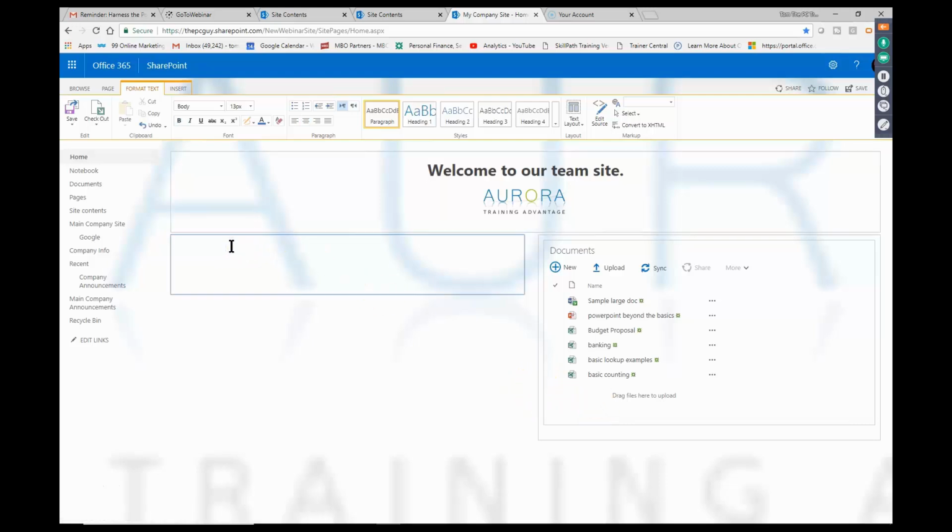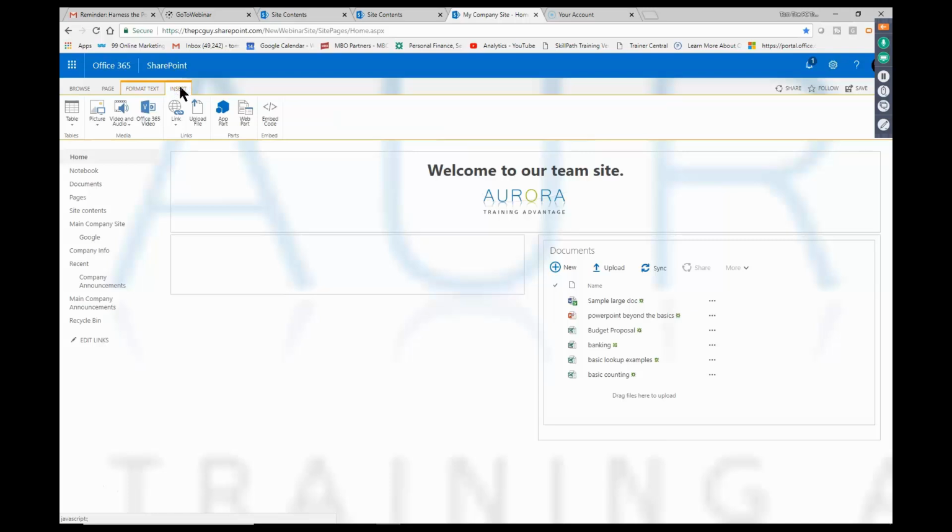You click on the next available spot, or you click where you want that to appear. You pick on the insert menu, and then these are kind of specific to SharePoint, an app part or a web part. The app parts are any application that you added into your SharePoint site. The web parts is where I can also get to the app parts, but with the web parts, I can add a lot more. But let's do an app part.